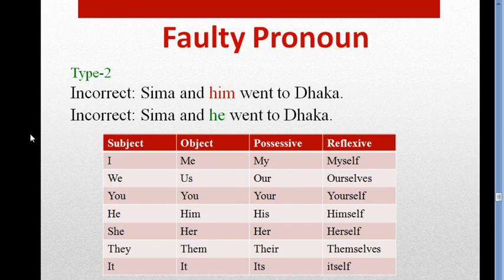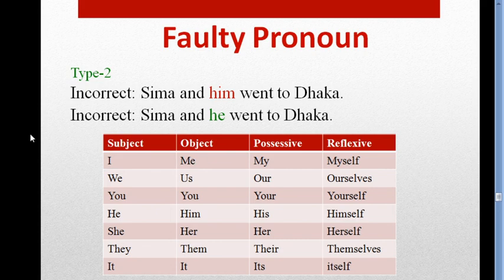So listen to me very carefully what I am saying now. I am saying the rule here. If the pronoun is subject, you have to use the subjective form. Then if it is object, you have to use the objective form.